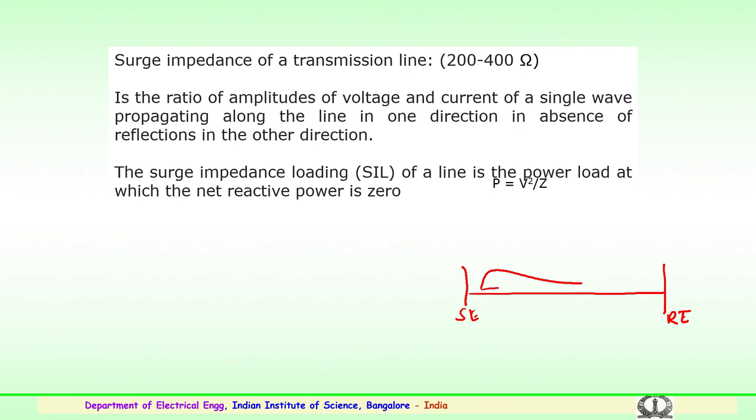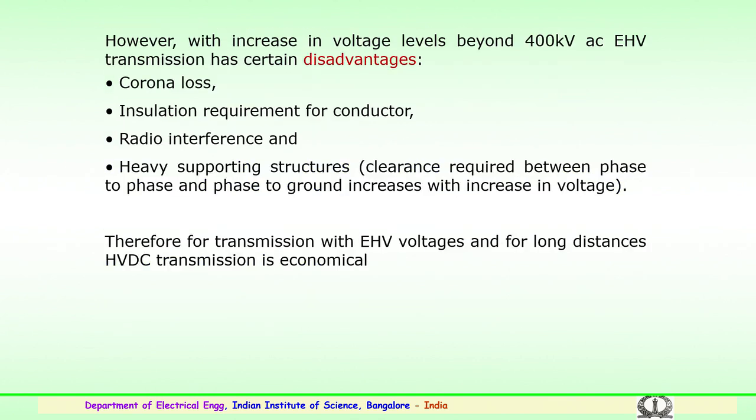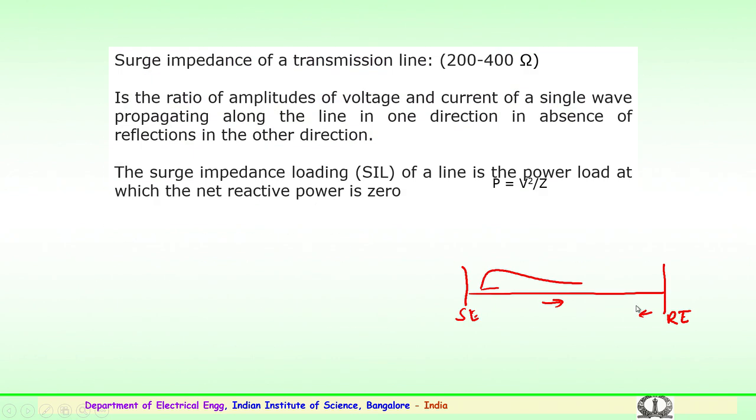So, the amplitude of voltage and current of a single wave which is propagating in one direction and reaching the receiving end without any reflections from the receiving end, in the absence of reflection, is known as the surge impedance. The surge impedance loading, or SIL, of a line is the power at which the net reactive power is 0.